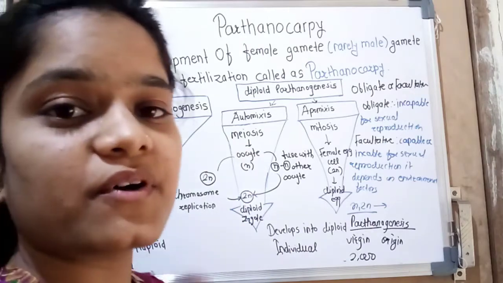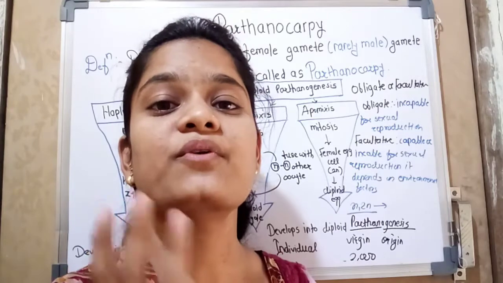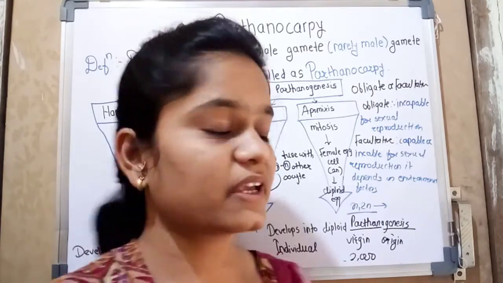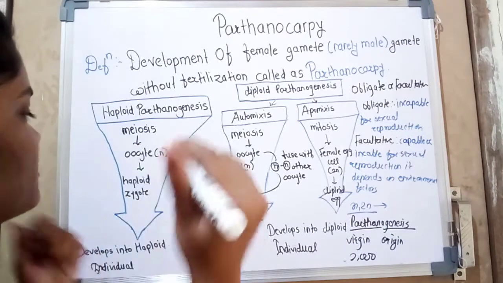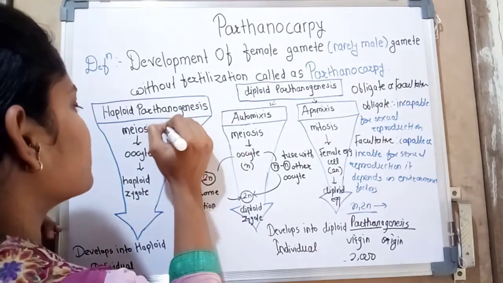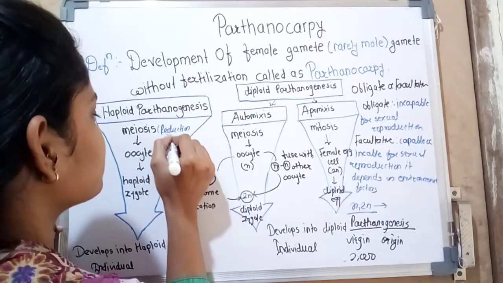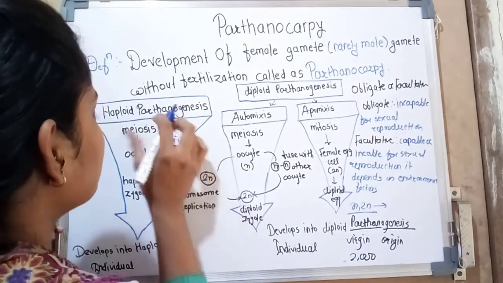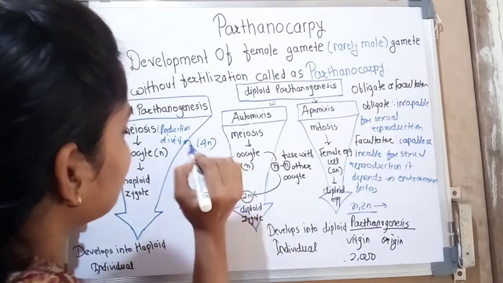You know meiosis is a reduction division, and there is formation of 4 haploid gametes. So here the meiosis process takes place, which is a reduction cell division.